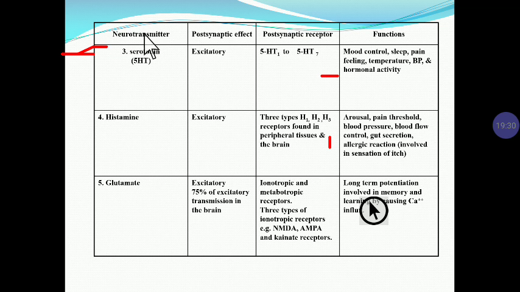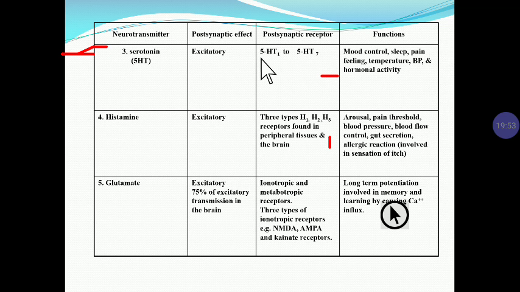So next neurotransmitter is serotonin. Again it has an excitatory effect. There are various subtypes of receptor; most importantly the 5-HT1, 2 and 3 receptors, up to the 5-HT7 receptor.